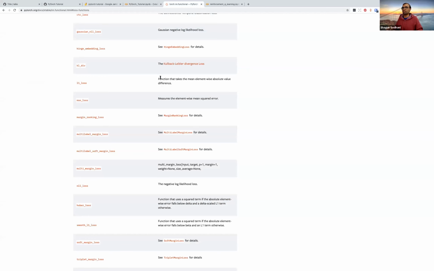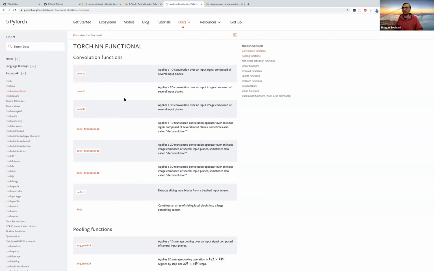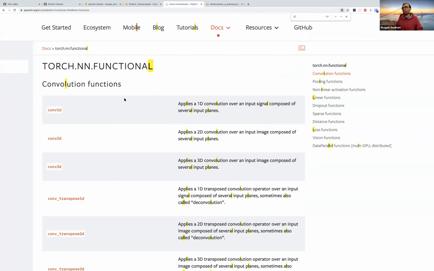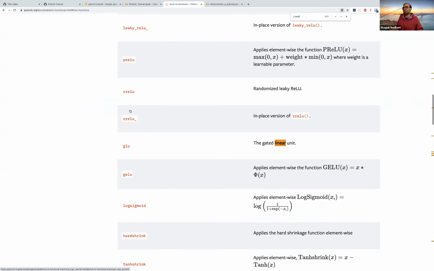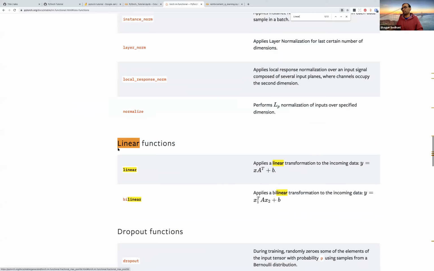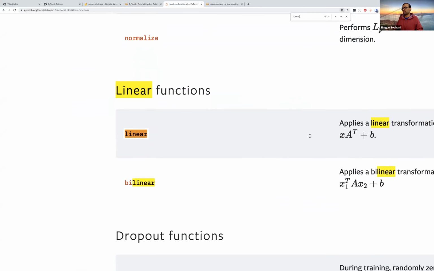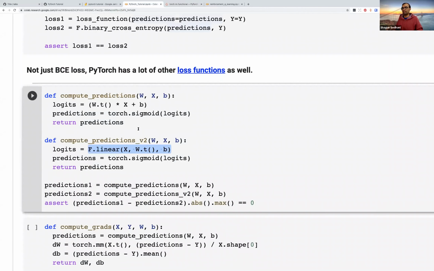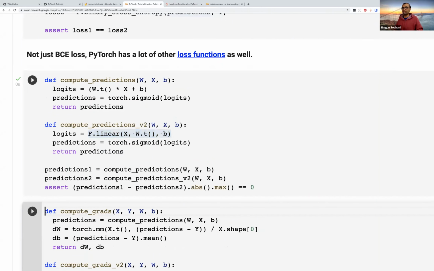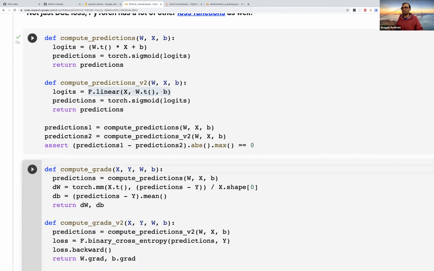And let me just show you the linear thing. Okay, so this is a linear function, which is going to apply this, well, they call it A, but it's basically W transpose X plus B. Okay, and we run this thing again, and we make sure that everything matches.